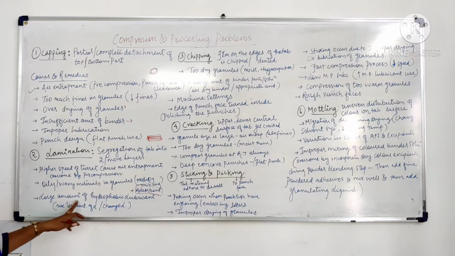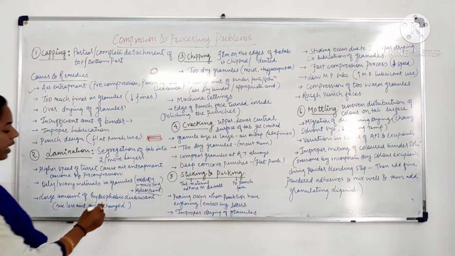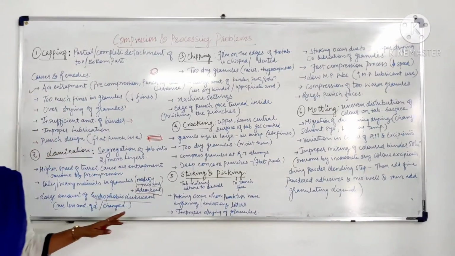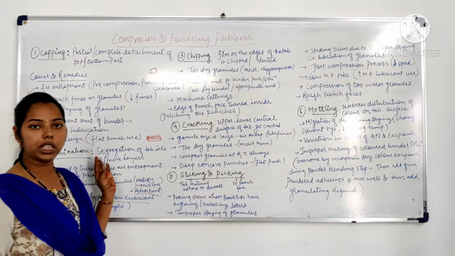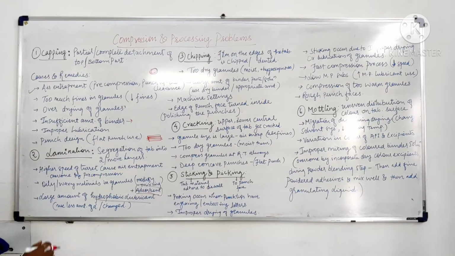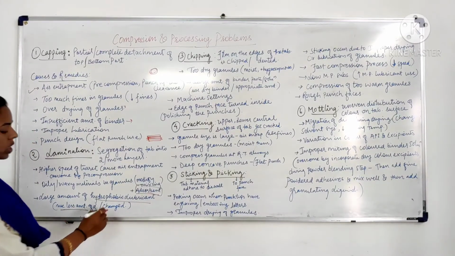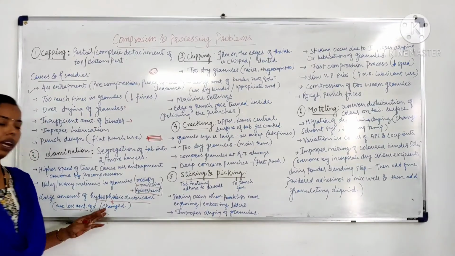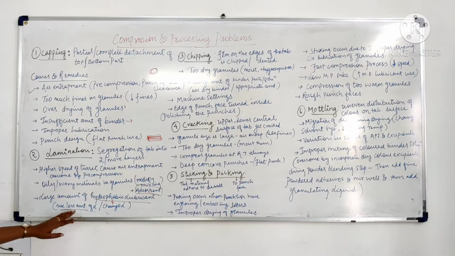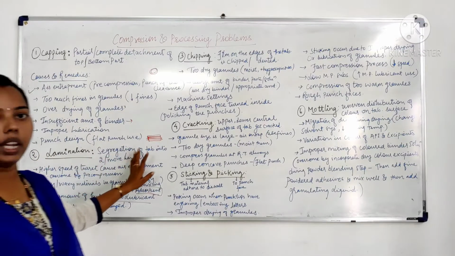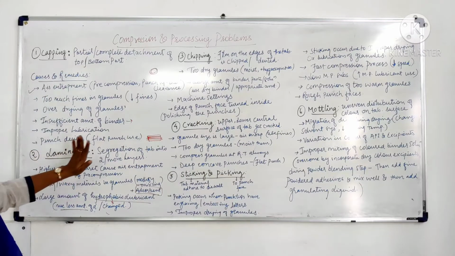After this, a large amount of hydrophobic lubricant. Suppose we add a hydrophobic type of lubricant into the formulation, this will again lead to lamination in the tablet. So we have to use either a smaller amount of the lubricant, or we can change the hydrophobic lubricant to a hydrophilic lubricant. By this we can again overcome the lamination problem. So this was all about capping and lamination.